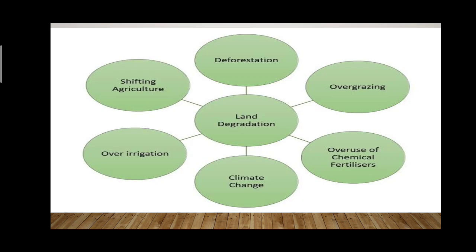So these are the factors for land degradation which are on your screen. The deforestation, cutting down of the trees, overgrazing of the animals. Overgrazing means rooting up the plants from the soil, due to which the soil becomes loosened up. Overuse of chemical fertilizers will also damage the fertility of the soil. Climate change, again, is a very important factor which causes land degradation. Over irrigation, excessive use of water, will flow away the fertile surface of the soil, and the soil will become eroded and barren. Shifting agriculture, etc.